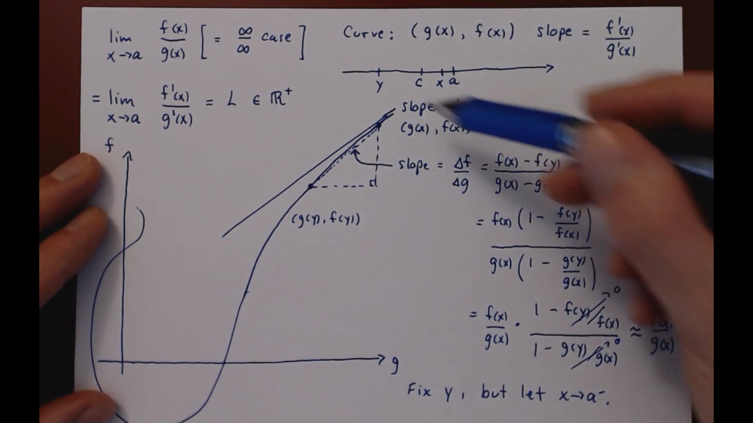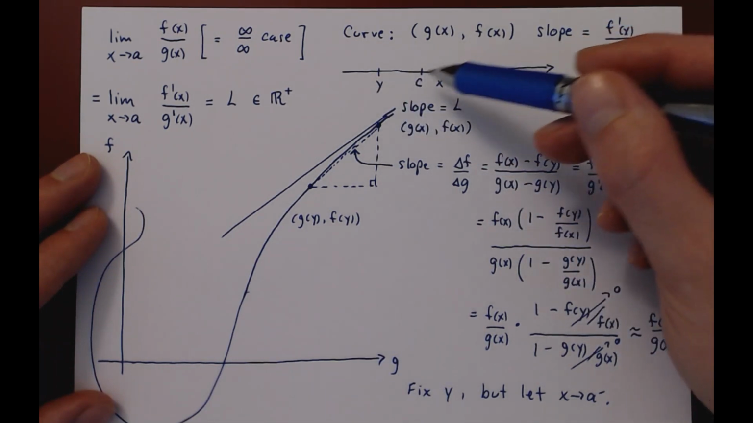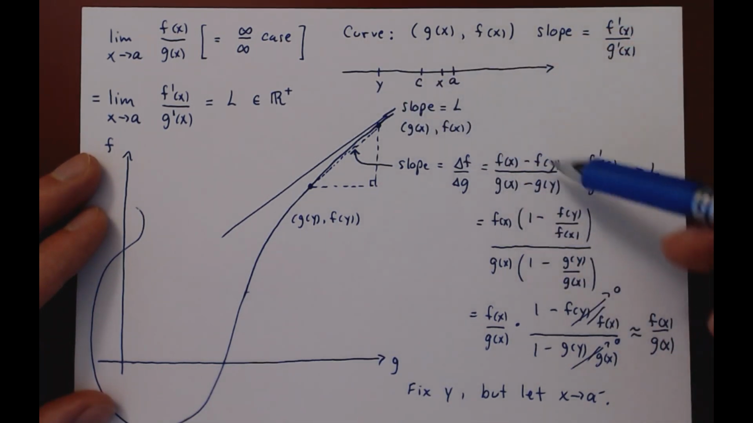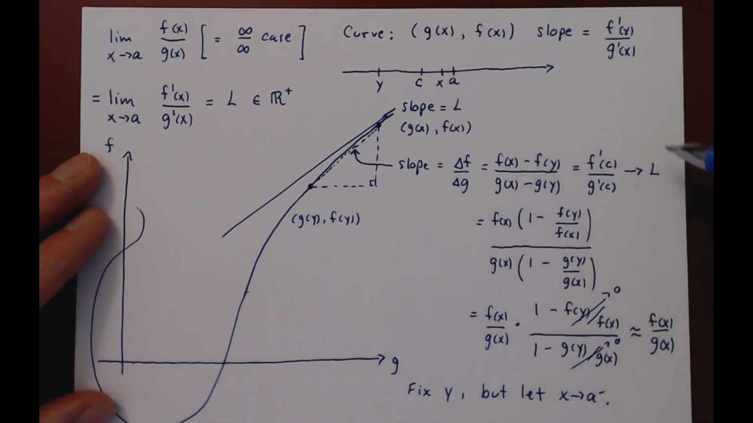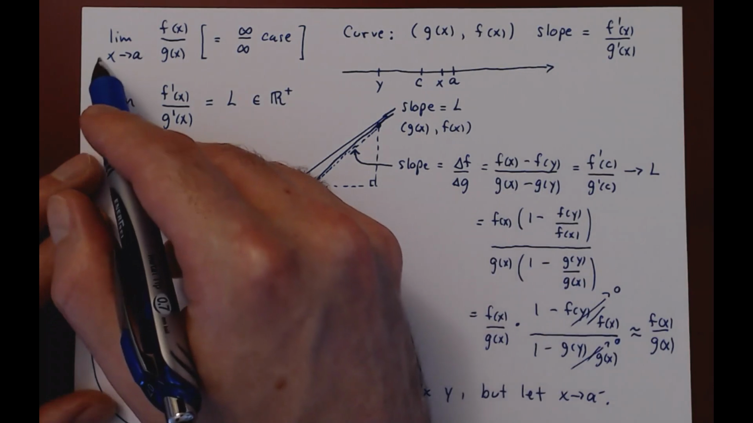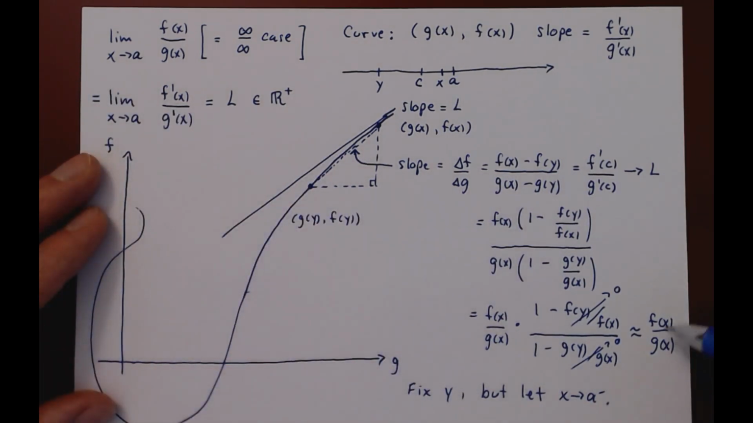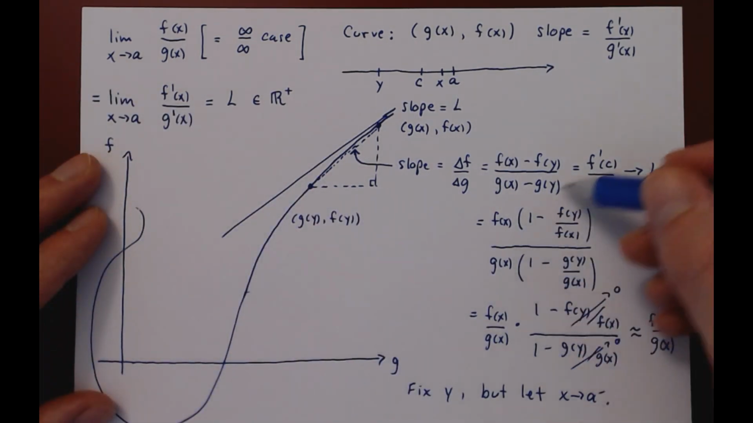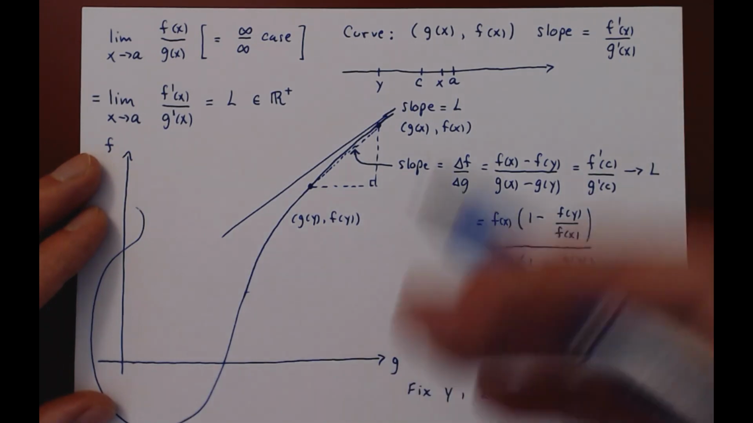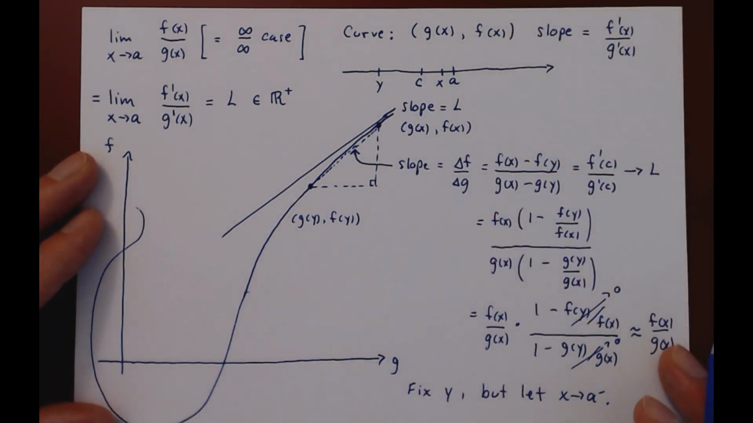But since we took y super close to a, c had to be also very close to a. The average slope was arbitrarily close to L. And so in this two-step process, we can make f of x over g of x as close as we want to L, which means as x approaches a, f of x over g of x approaches the number L. And this completes the proof.